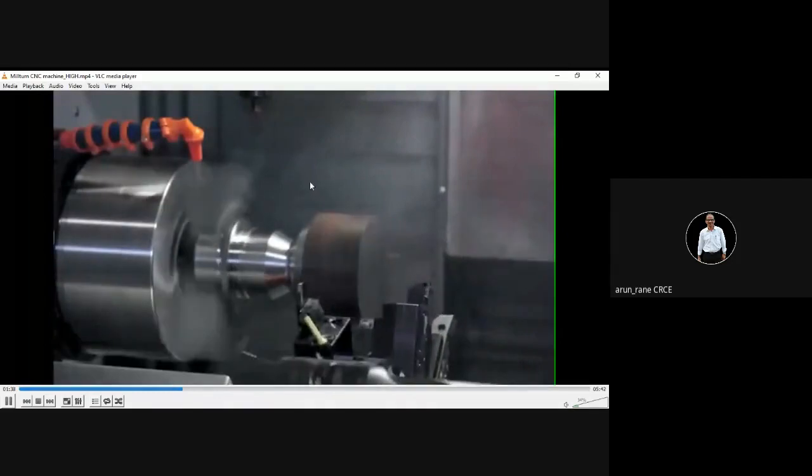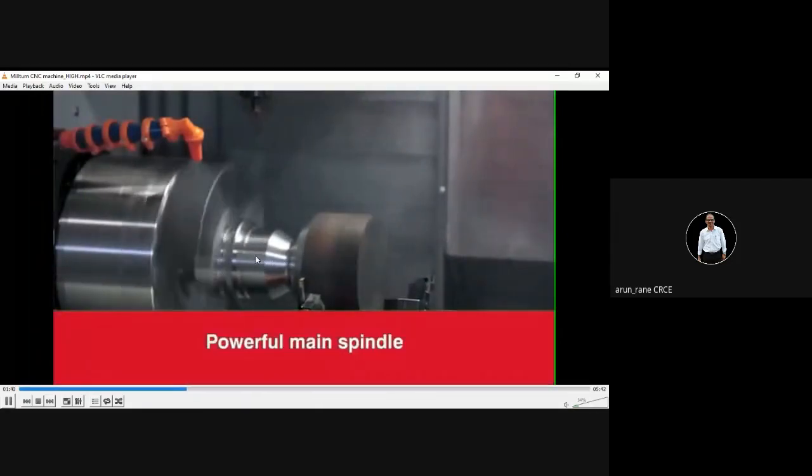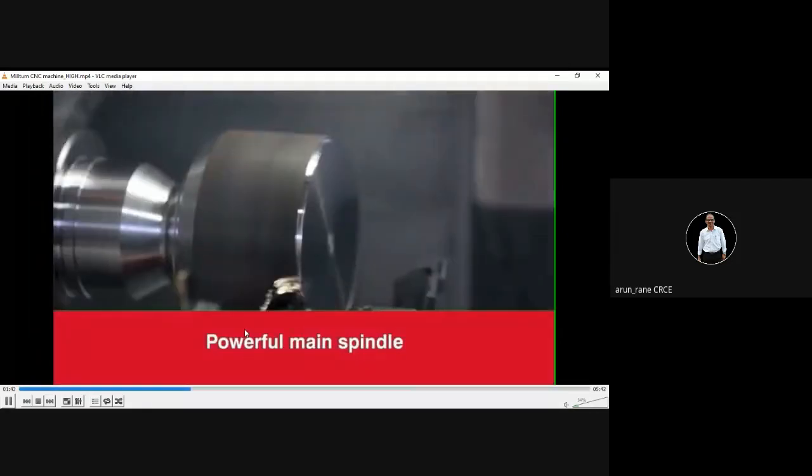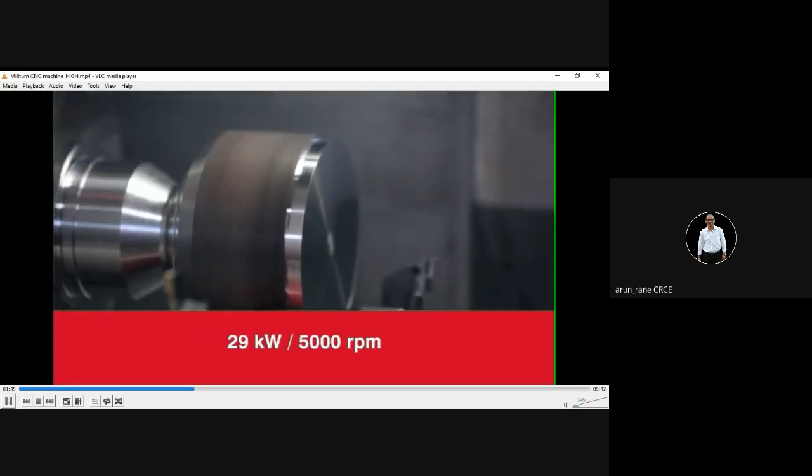That yellowish thing you are seeing was coating. See, now we are doing the second setup. The component has been removed from the first spindle and put into the second spindle, and we are doing the operation from the second side. So why are we doing this? So the material is not stagnant, material is not piled up. Once the second setup is done, it can be easily dispatched. That means your raw material is converted into finished material. Directly you can charge the money.